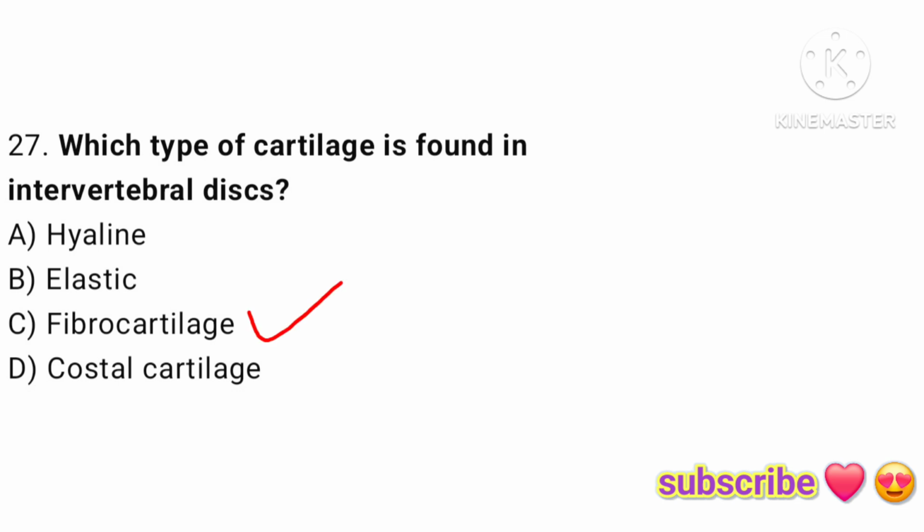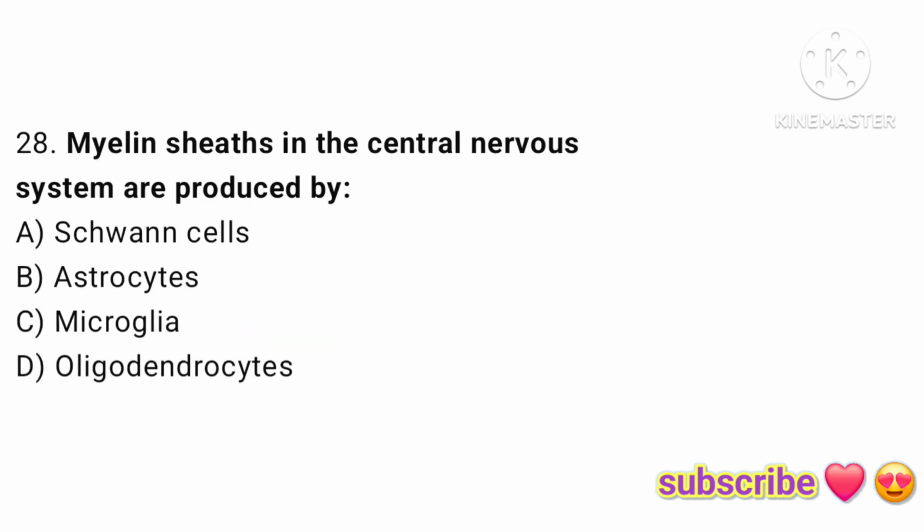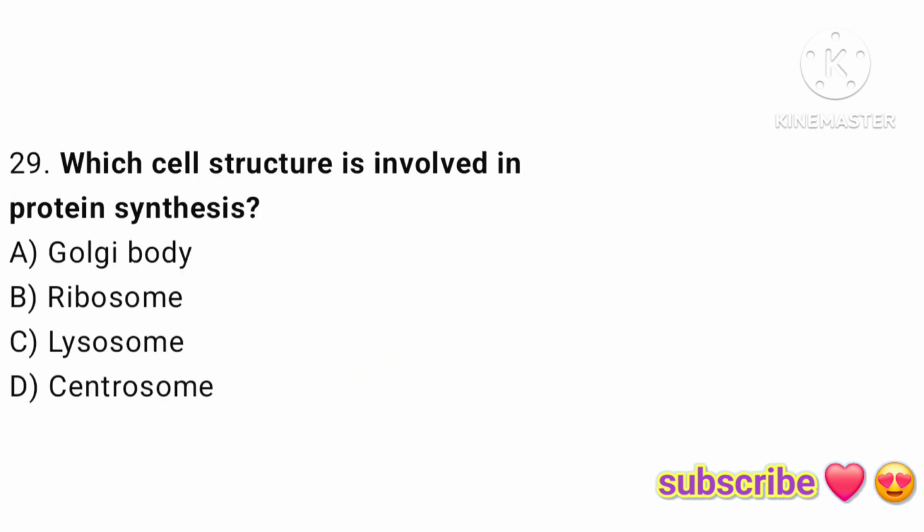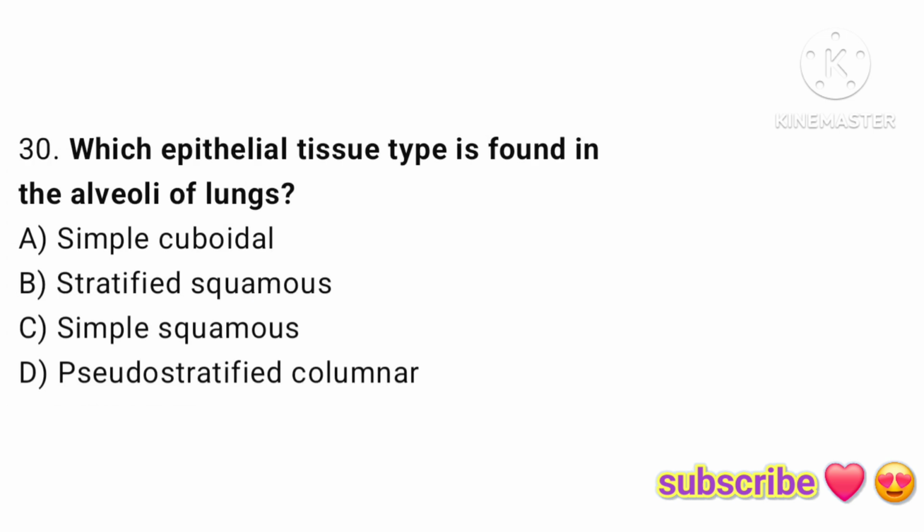Correct option is C. Myelin sheaths in the central nervous system are produced by. Correct option is D. Which cell structure is involved in protein synthesis? Correct option is B. Which epithelial tissue type is found in the alveoli of lungs?